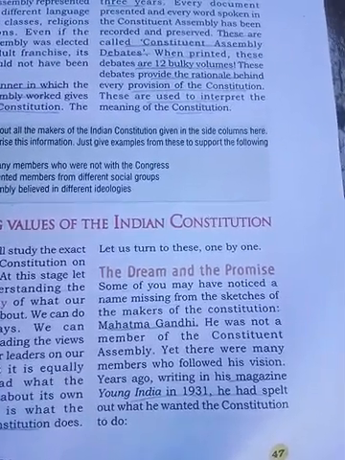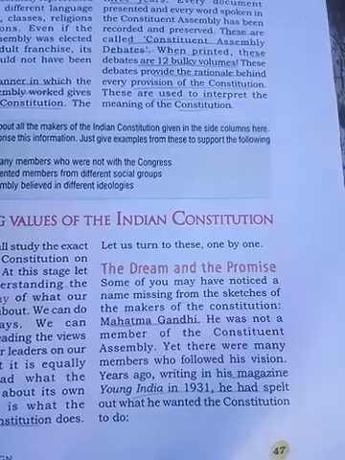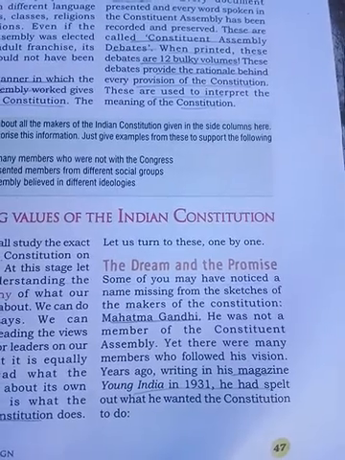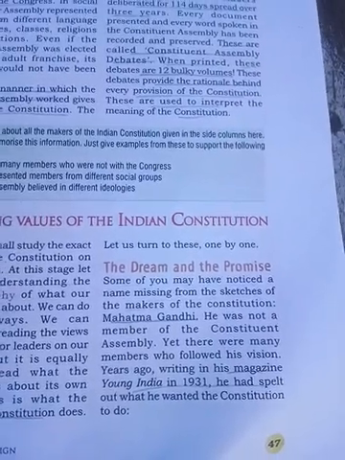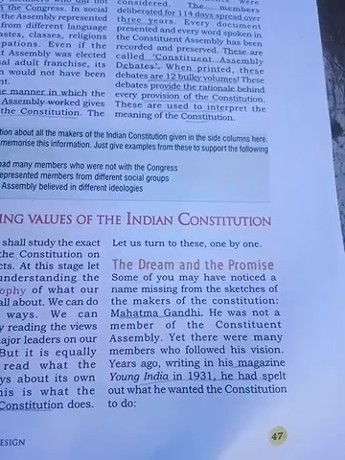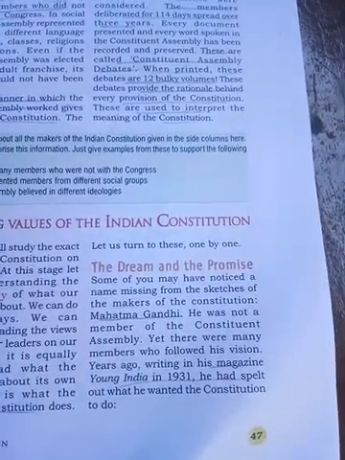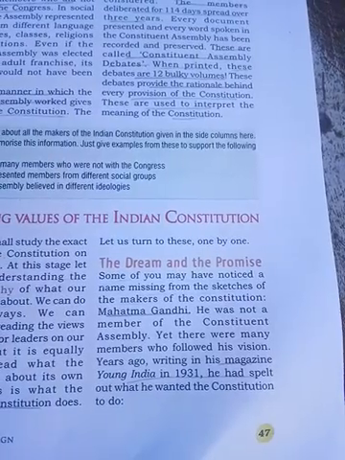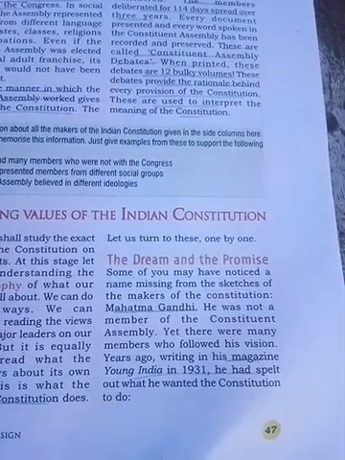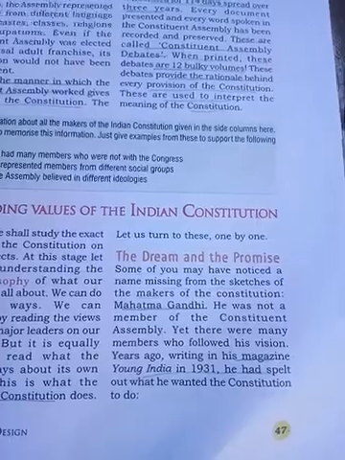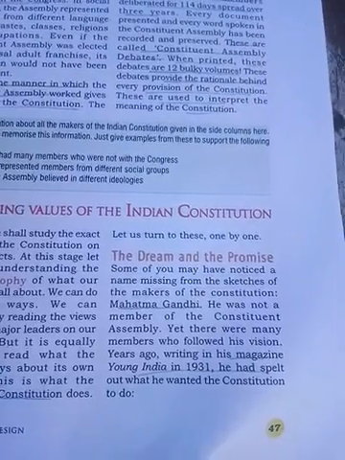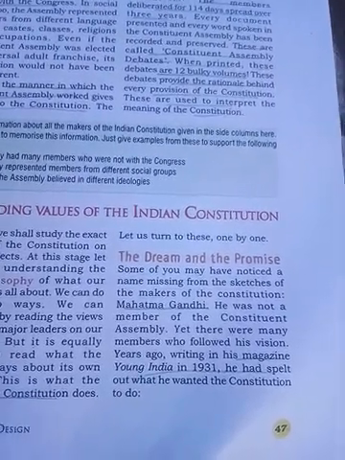But here we should not forget Mahatma Gandhi. He was not a member of the Constituent Assembly, yet there were many members who followed his vision. Many members followed the ideas of Mahatma Gandhi, but you have to know that he was not a member of the Constituent Assembly.